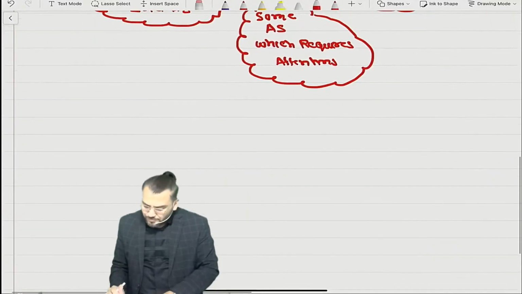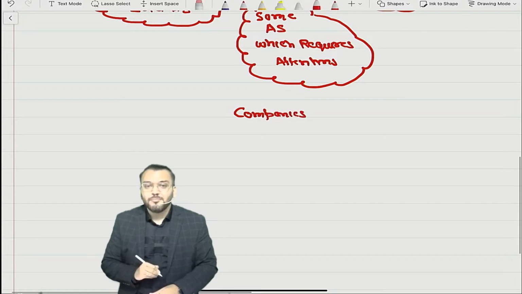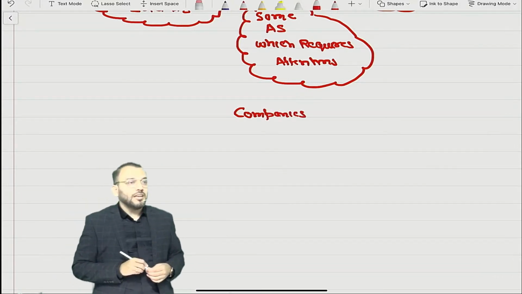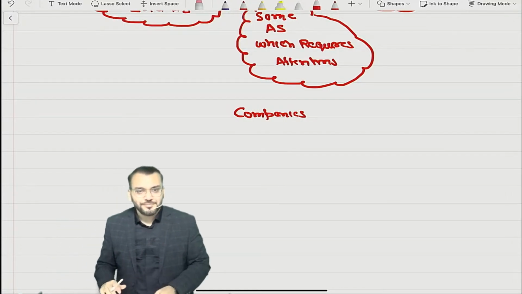Understood? Now, what is this Ind AS? All the companies, from accounting point of view, have been divided into two parts.